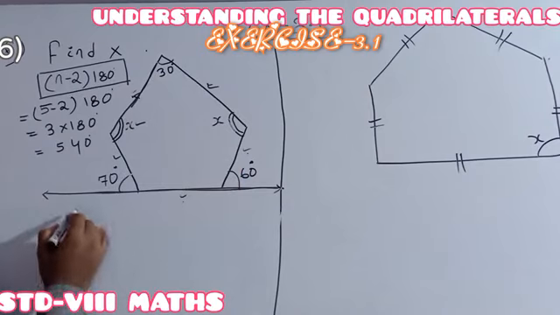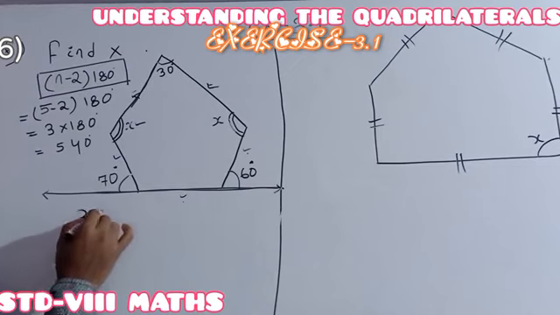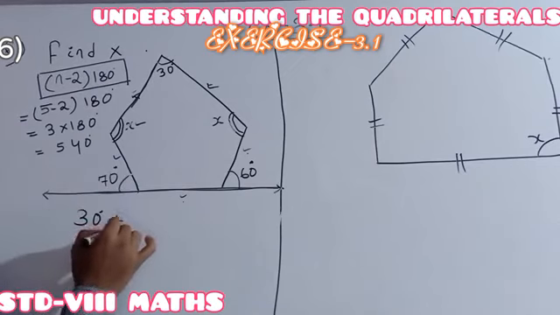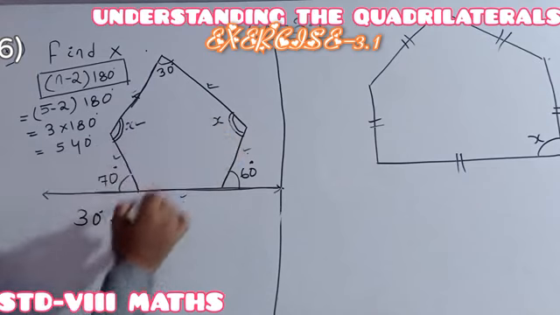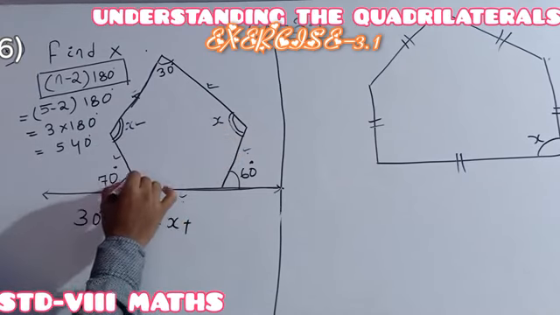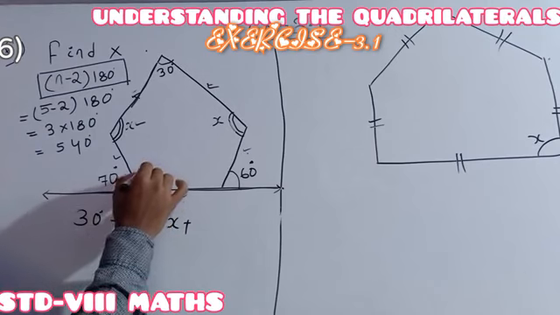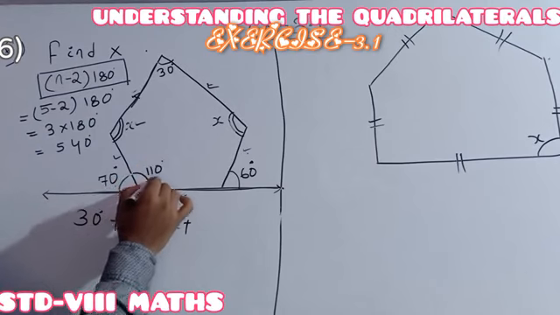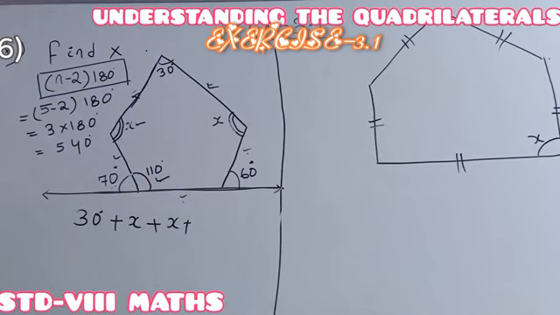So thereafter we have to write, we know that 30 degree plus x, here is another x. See, this one is 70, it means this one will be 110. Why is it 110? Because both the angles are linear pair angles.